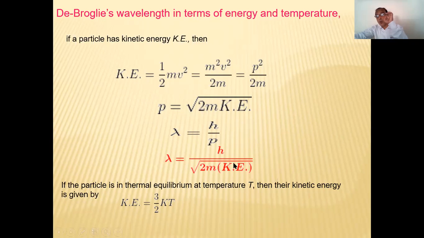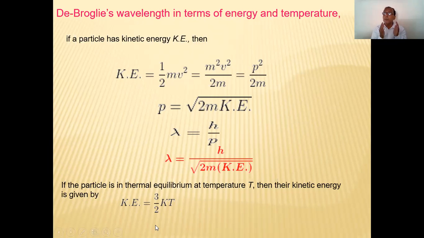This is the expression of the de Broglie's wavelength in terms of what? In terms of energy. If the particle is in thermal equilibrium, that means the particle which is moving is also having some temperature T.